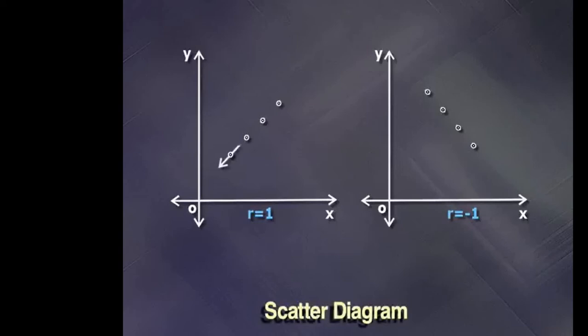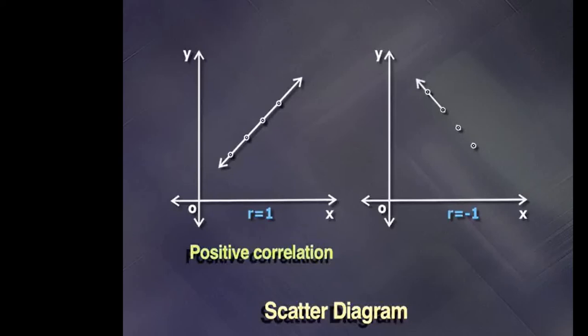If the data points are in an increasing direction, then it indicates positive correlation between the variables. And if the points are in a decreasing direction, then it indicates negative correlation between the variables. If the data points are on the same line, then it indicates perfect linear correlation between the variables.